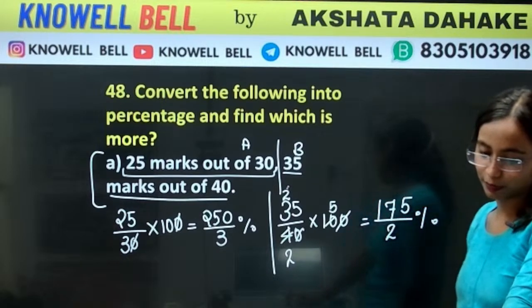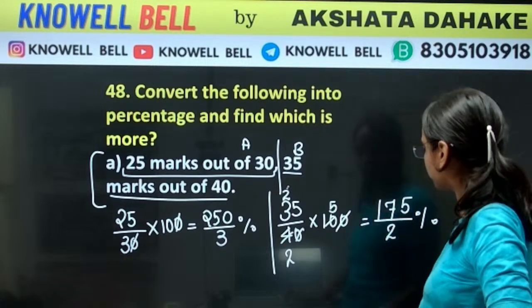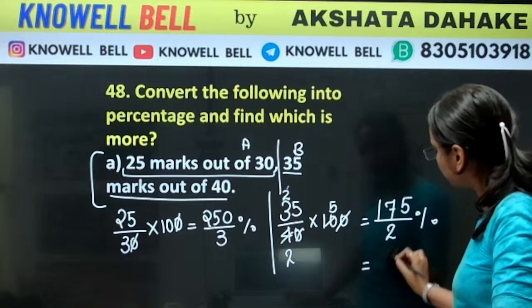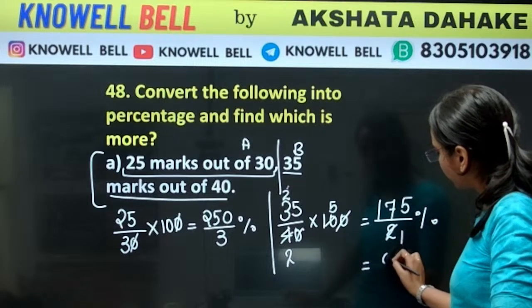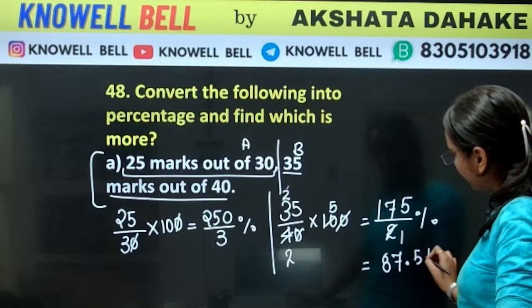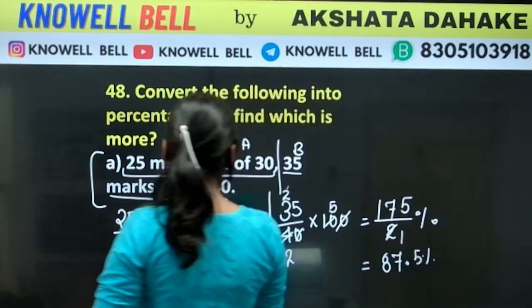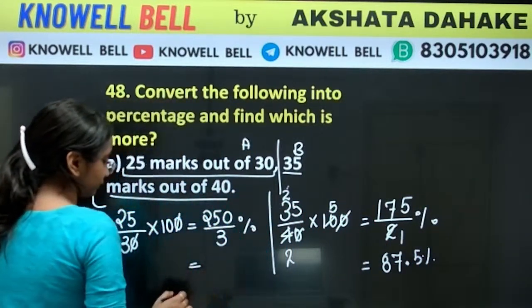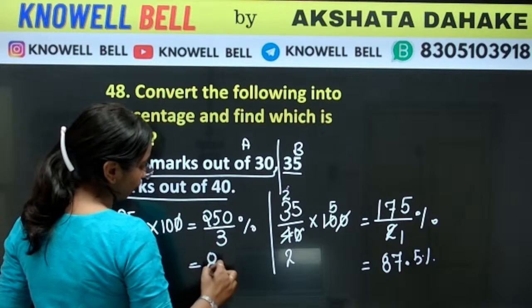Convert these into decimals and then we will tell which one is more. So here, 2 1s are 2, 2 8s are 16, 2 7s are 14, so 87.5. What will be the decimal value for this? 3 8s are 24.